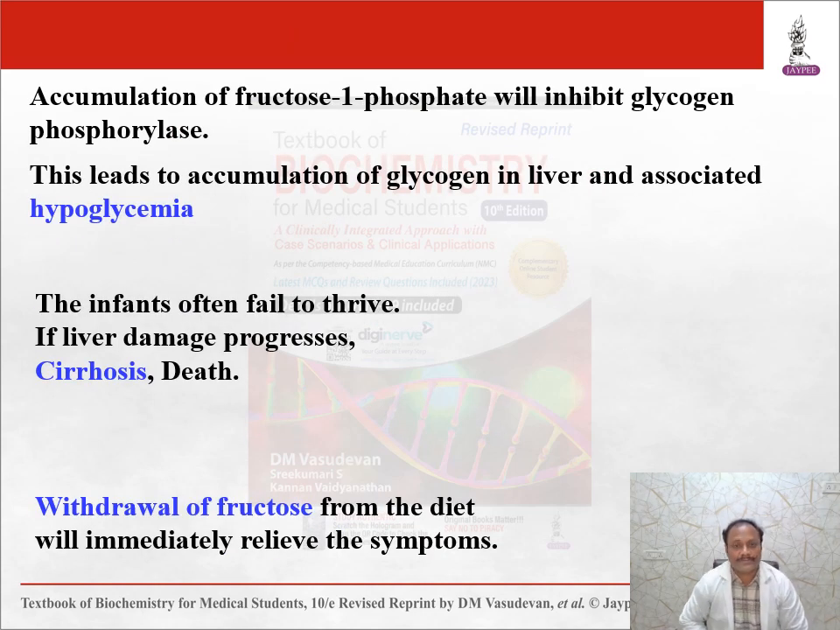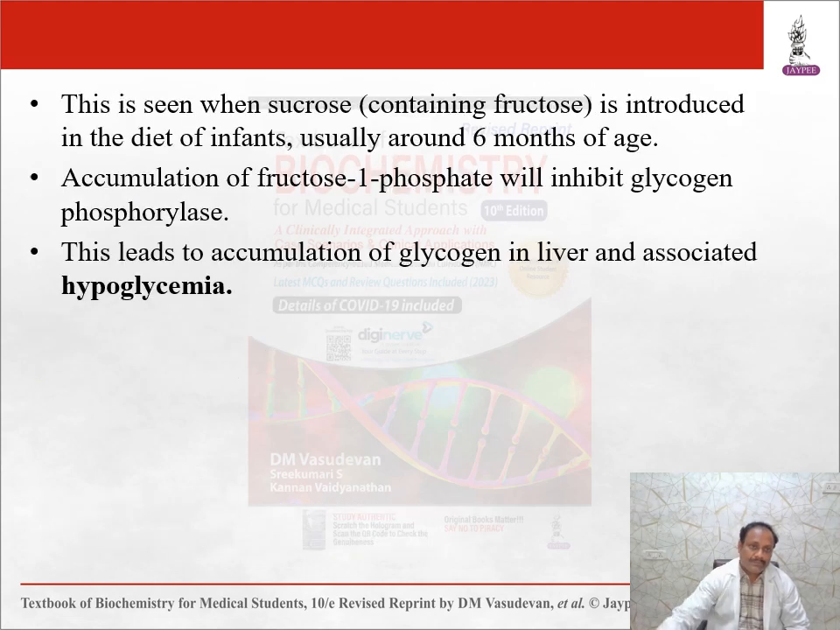Accumulation of fructose 1-phosphate will inhibit glycogen phosphorylase, and this leads to accumulation of glycogen in the liver, associated with hypoglycemia. The infants often fail to thrive; if liver damage progresses, cirrhosis and death. Withdrawal of fructose from the diet will immediately relieve the symptoms.